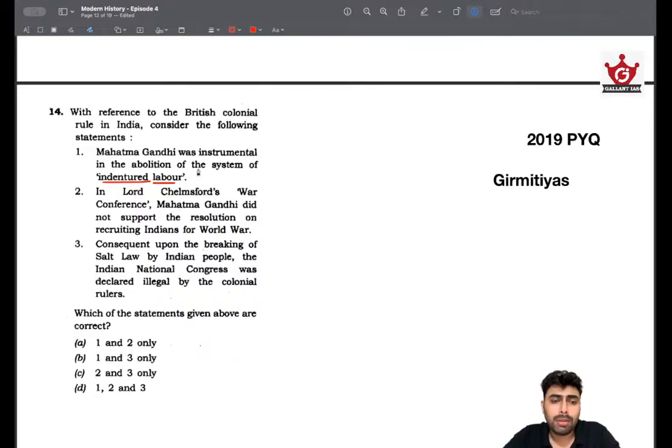That's true. Then, in the Lord Chelmsford War Conference, Mahatma Gandhi did not support the resolution of recruiting Indians to the World War. During the Second World War, the nationalists were opposing the idea of Indians being recruited to the British front. But back in 1919, remember this, because you might miss it otherwise, it's about Lord Chelmsford and the Montagu-Chelmsford reforms. We know that it happened in 1919. So the war in question is not World War II, it's World War I.